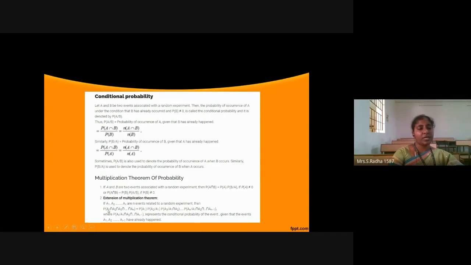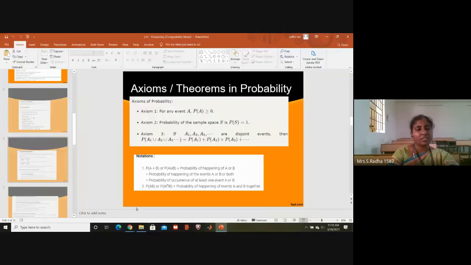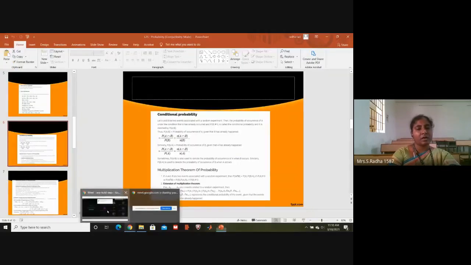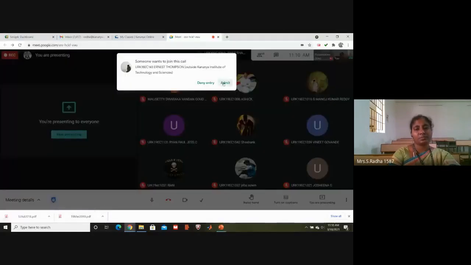And similarly, you can have any number of events. If you take the multiplication theorem, the intersection is probability of A1, probability of A2 by A1, then probability of A3 divided by A1 intersection A2, like that it continues. If n events are there, this is the multiplication theorem which is applicable in probability.